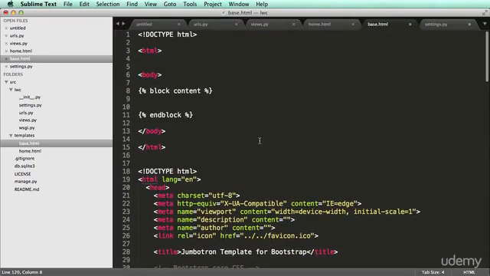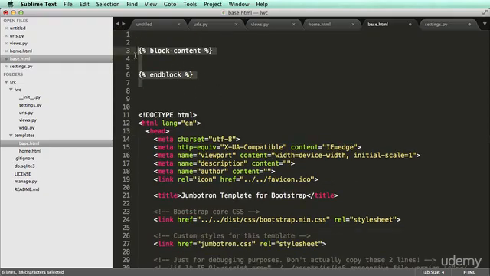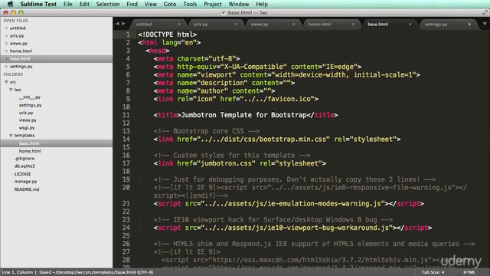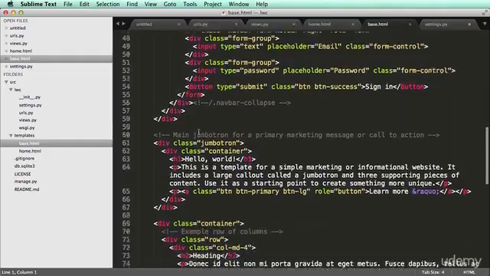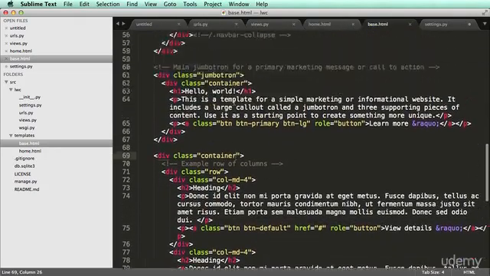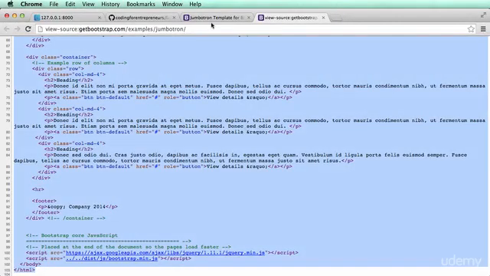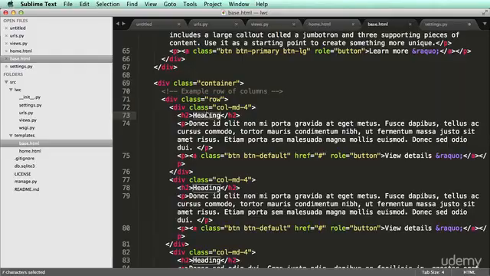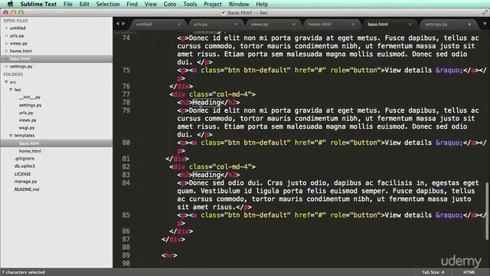All right, so now we have two HTML documents, so I actually want to get rid of this. I just want to keep block content, really. So I'm going to just cut that, and now we have all the HTML code. If I scroll down, I've got this nav bar here, and then I have a Jumbotron and then container, right? So it says Jumbotron, it says container. So container is going to be this bottom part, right? And you can know that by just looking, okay, it says heading, heading, heading, and there's 3 of them.